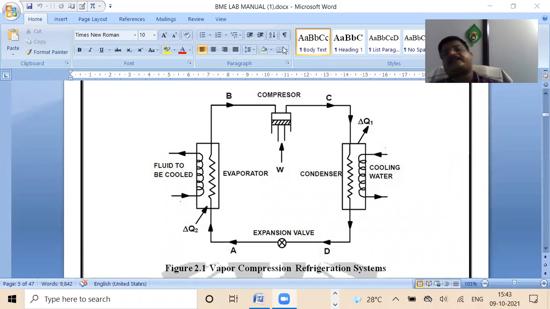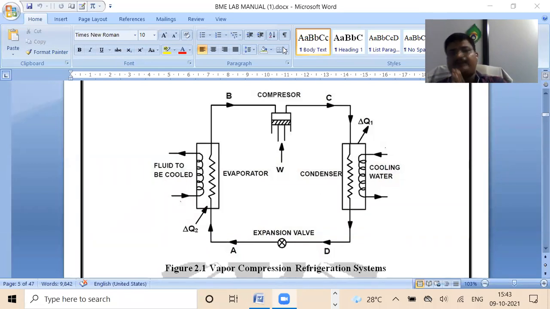And that refrigerant is very, very important in your refrigeration and air conditioning system. In this refrigeration system, the refrigerant plays a very important role.